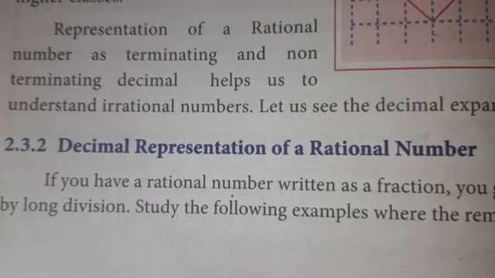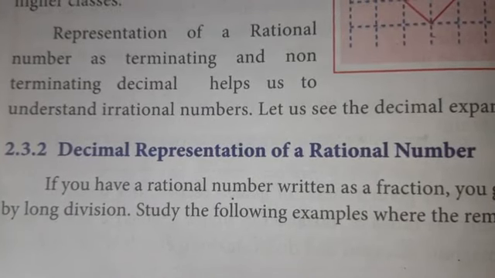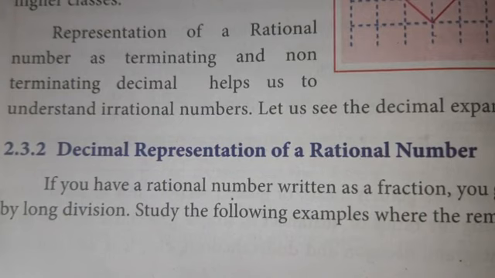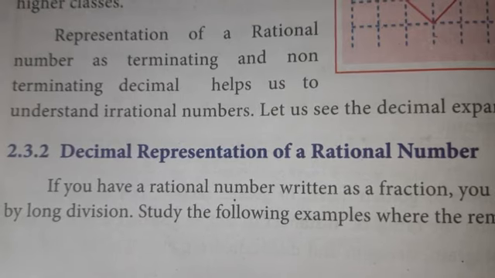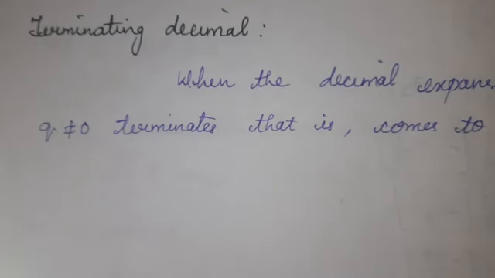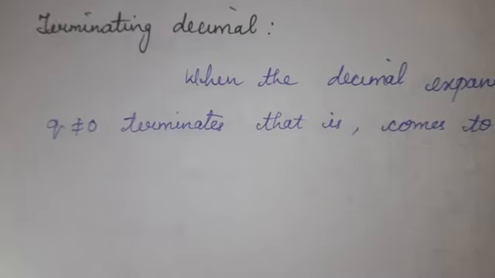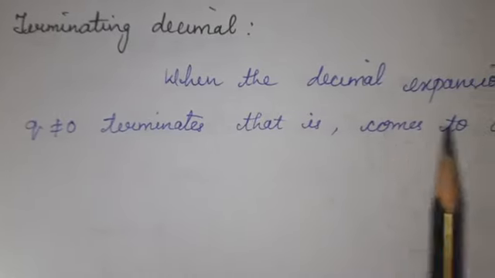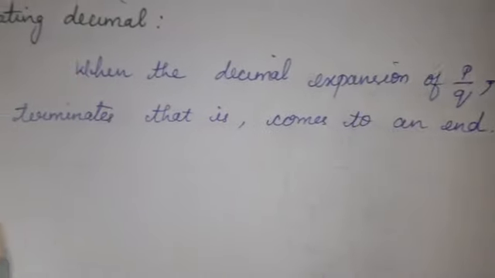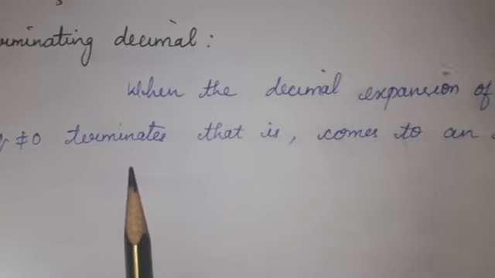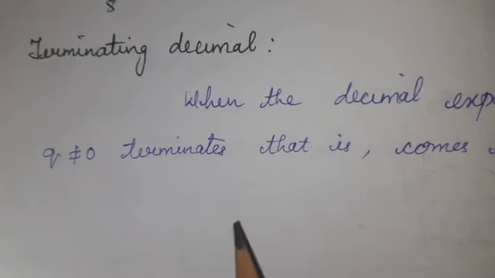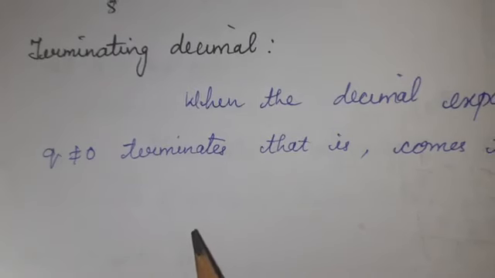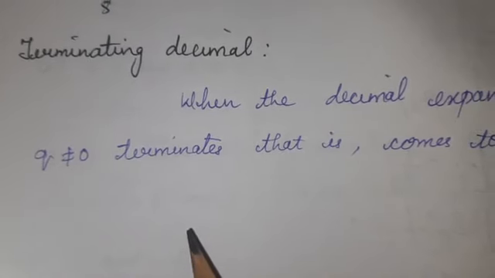Decimal representation of a rational number. Here, there are two types of decimal representation. The first one is a terminating decimal representation, and the second one is a non-terminating recurring decimal representation. What is a terminating decimal? When the decimal expansion of p by q, q not equal to 0, terminates, that is, comes to an end, that type of decimal is called a terminating decimal. I'll do an example so you can understand what a terminating decimal is.